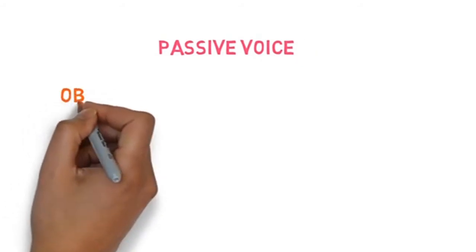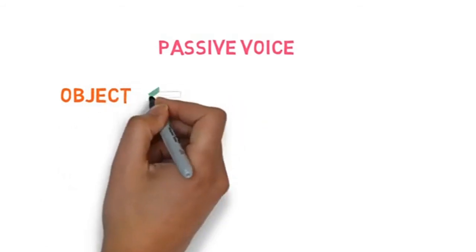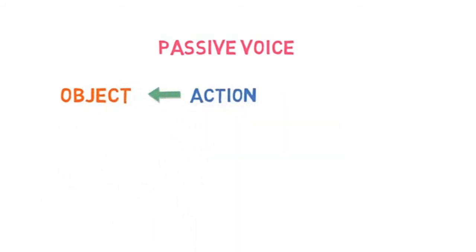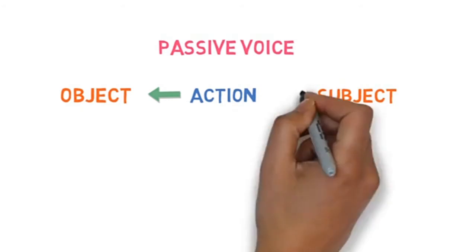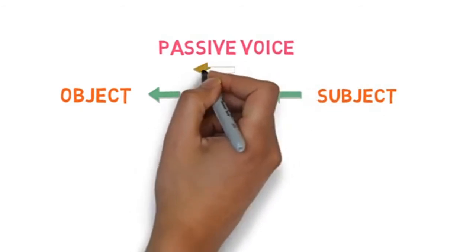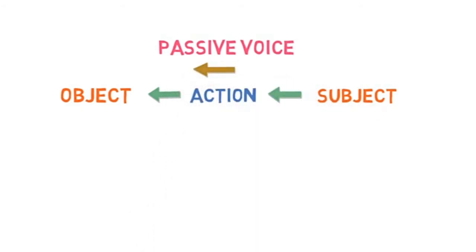Now, let's look into the passive voice. Passive voice is used to show interest in the person or object that experiences an action rather than the person who is performing it. The whole order is reversed here. You can note it. What does that mean? Let's say we have the same sentence that we looked at previously.